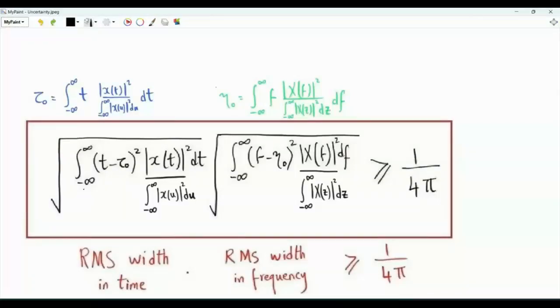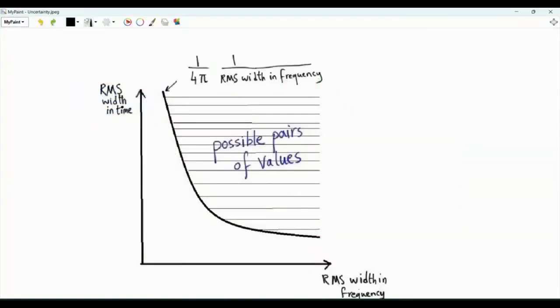Now we have the uncertainty relation. The RMS width in time times the RMS width in frequency is greater than or equal to 1 over 4π. If we have the RMS width in frequency as the horizontal axis and the RMS width in time as the vertical axis, and then if we have this line as 1 over 4π times 1 over the RMS width in frequency, then it is this shaded part that is allowed by the uncertainty principle, because in this shaded part, the product of the RMS width in time and the RMS width in frequency is greater than or equal to 1 over 4π.